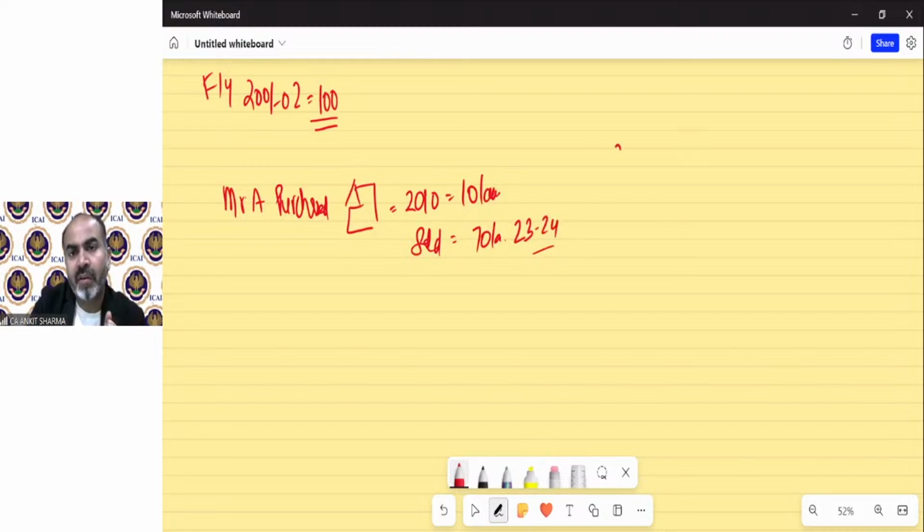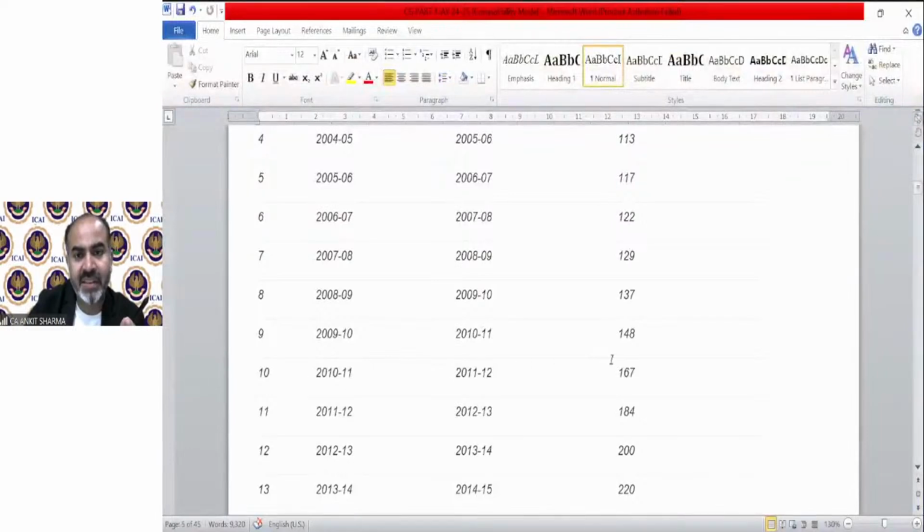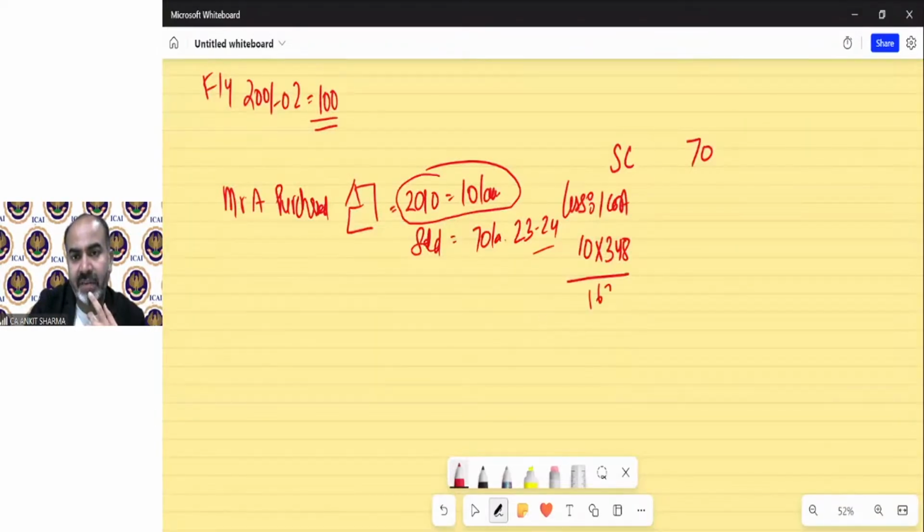What we will do? We will put on sale consideration 70 lakh and we will do index cost of acquisition. Index cost of acquisition, for which we have cost of acquisition 10 multiplied by 348. And for the purpose of divide, we need to find the 2010 index, which will be given in question, and that is 2010-11 financial index is 167. So we can solve it by applying 167. So that will be easy.